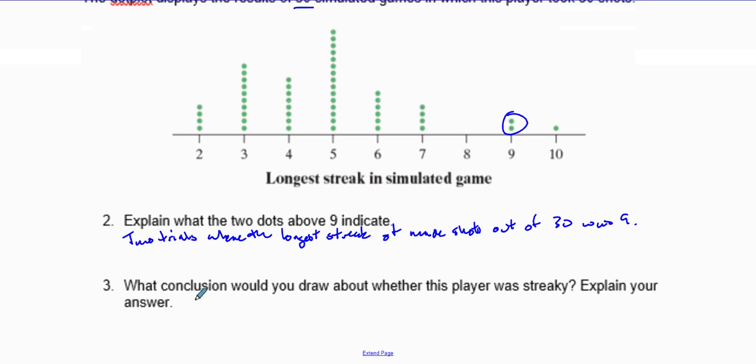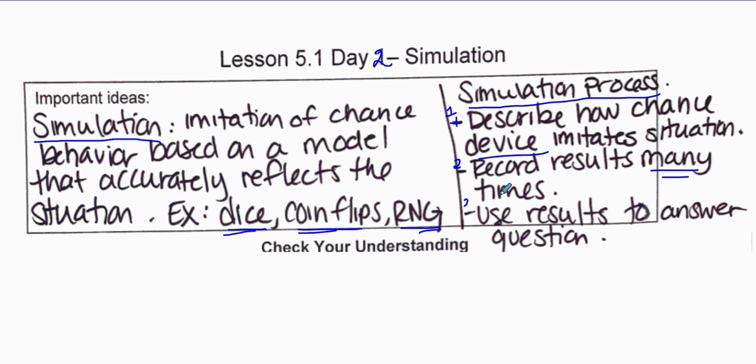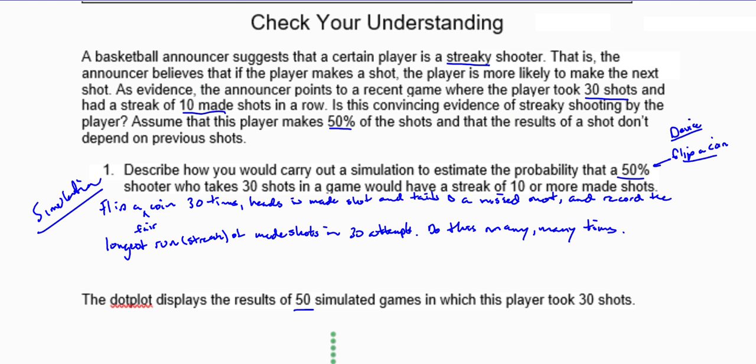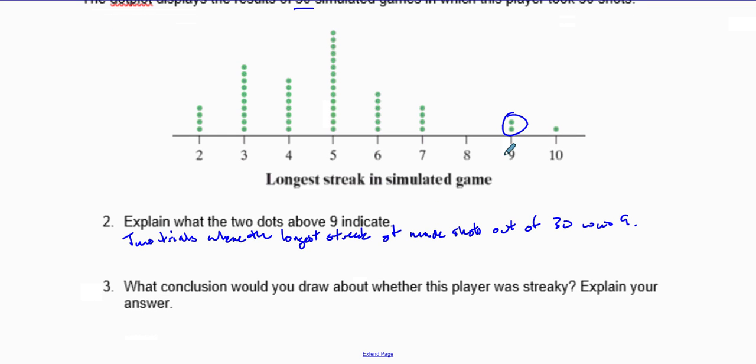Now, looking over here, what conclusion would we draw about whether this player was streaky? So now we're going to go back to our little thing. We recorded many times. That was on the dot plot where we did that simulation many times, and then we use the results to answer the question. From our simulation down here, how many times did he make 10 shots? Well, that was 1 out of 50 times. Well, that's not a very high percentage. If we went to our calculators, we'd realize that's actually a very low percentage.